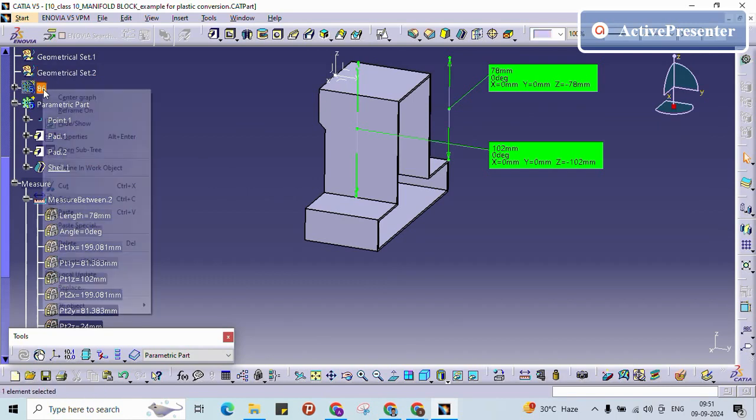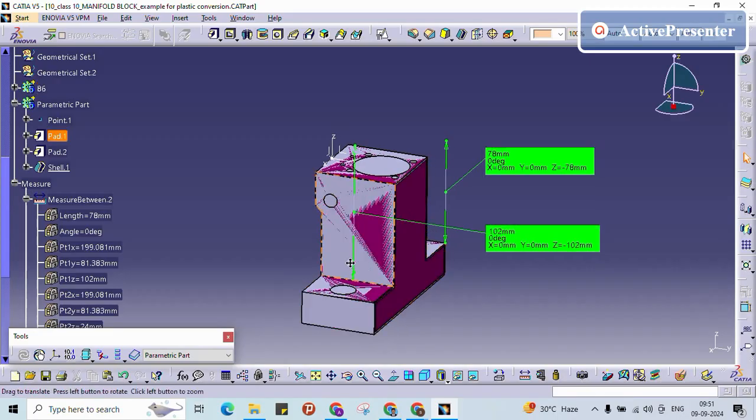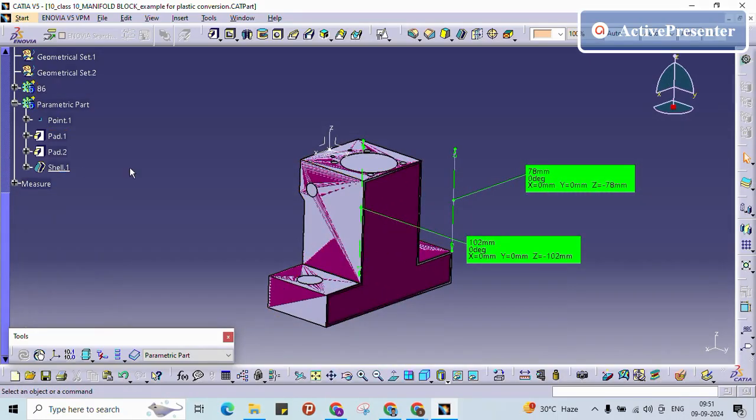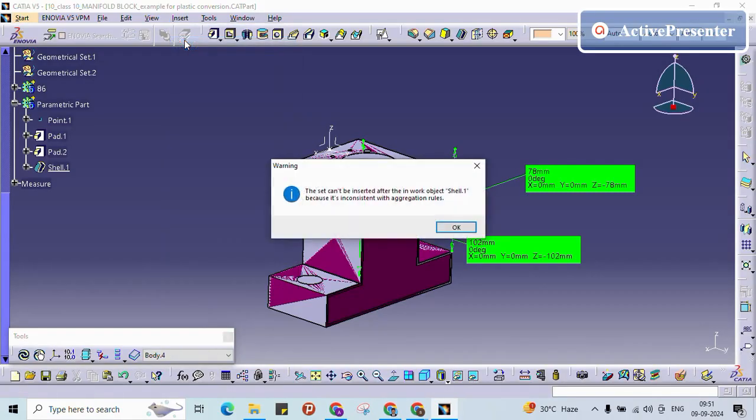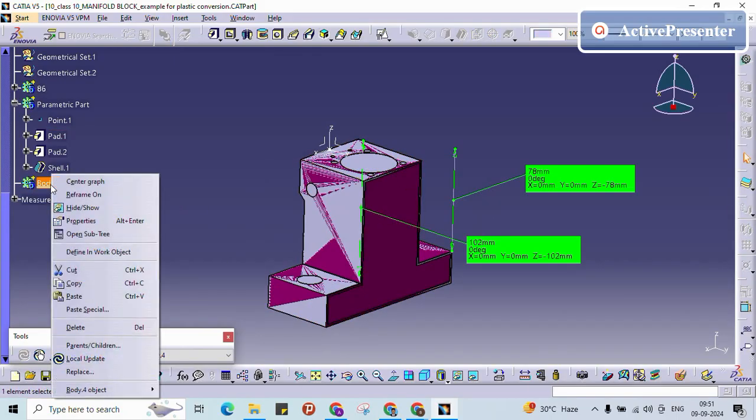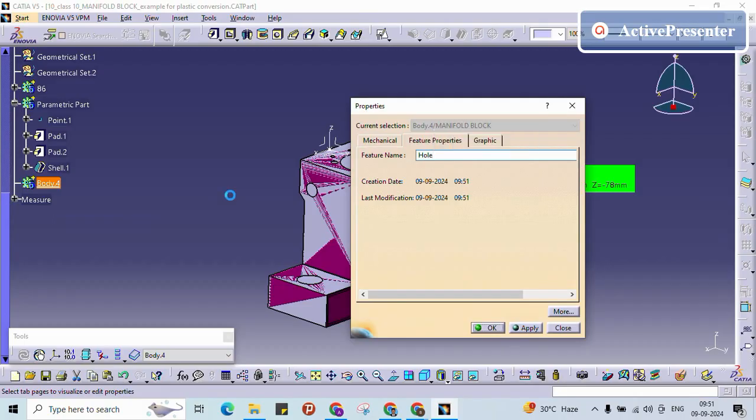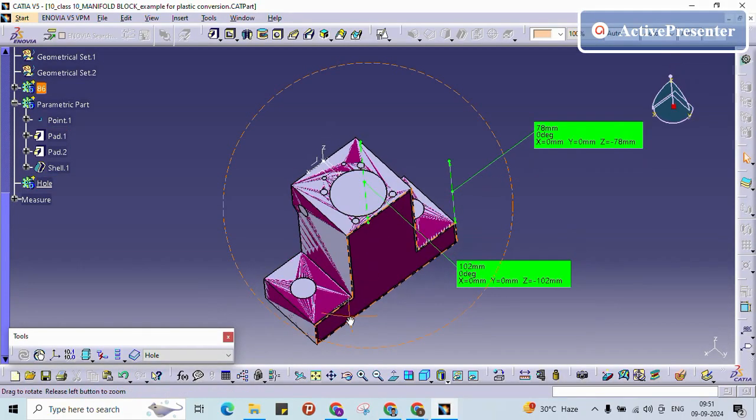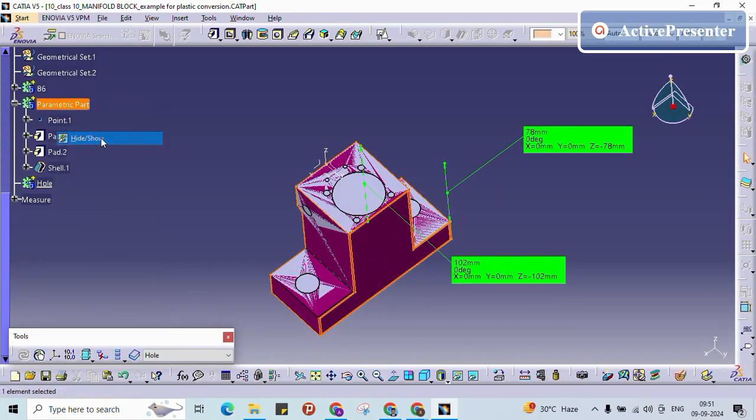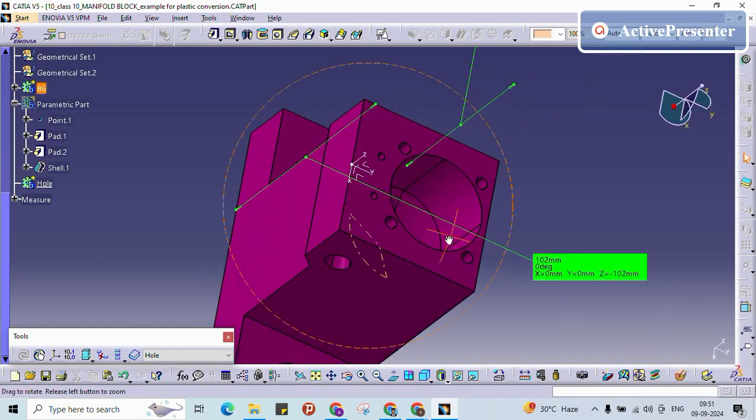If I want these features, this top circular feature and these two circular features, we will see what will happen. Better, I will create another body for these two profiles for removing them. I will change it to full. As of now, I will hide this one. So I want to create one circle here.